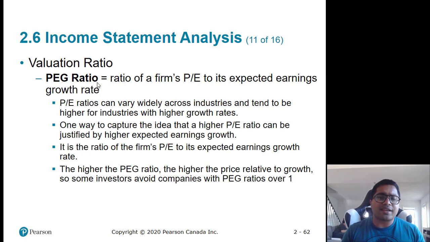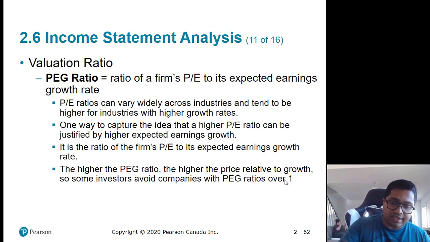In terms of that, the PEG ratio becomes useful, because the PE ratio for Zoom is right now very high, but it is also showing exponential growth. So somewhere that needs to be factored in. So how do you use the PEG ratio? You divide PE by the growth rate of the company. PE ratio can vary across industries, and high growth generally skews it. One way to capture the idea that a higher growth rate is justified by a higher PE is to use the PEG ratio. If the PEG ratio is over 1, the company is generally costlier. If it is less than 1, then the company is generally okay.